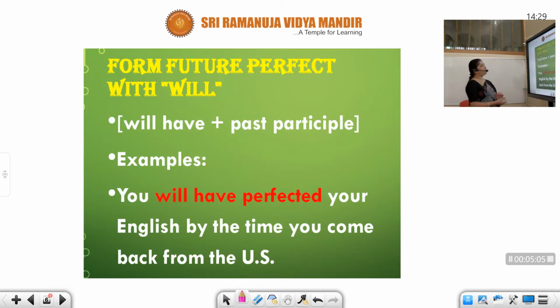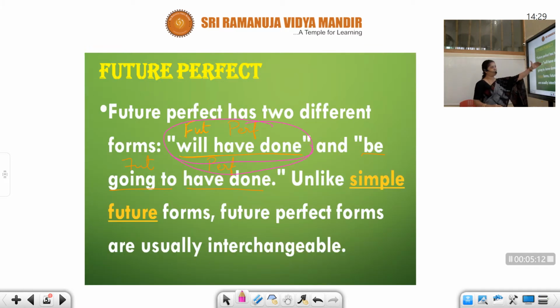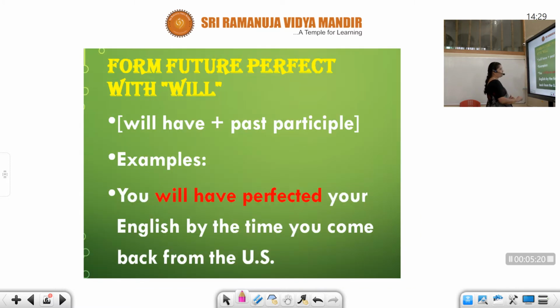Next one, future perfect with will. Now we will go with the sentences I've been explaining to you. There are two types. One is with will and shall, and the other one is be going to have done. Okay, this is one type and this is another type. So now we will go with the first one. Form future perfect with will: will have plus past participle.